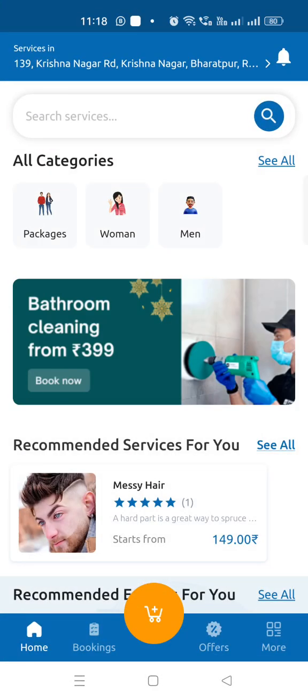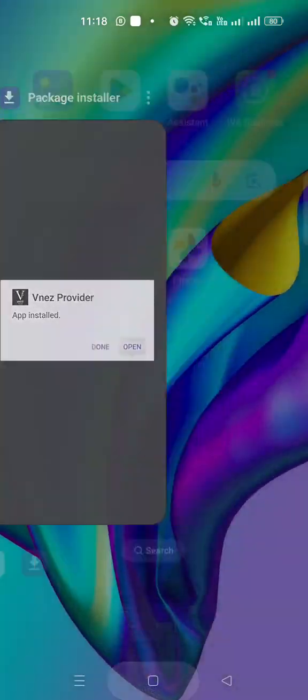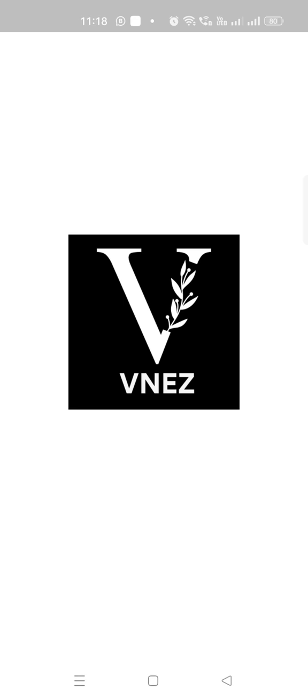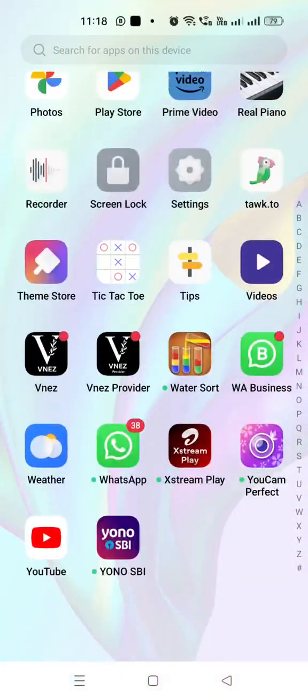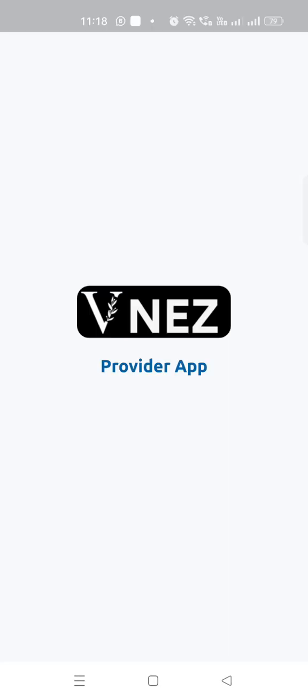You can see your app with your branding. If I remove the application from history, you can see the app is coming with your branding. We can definitely change this icon in the next updates. So now I open the user and provider apps and keep them in the background.